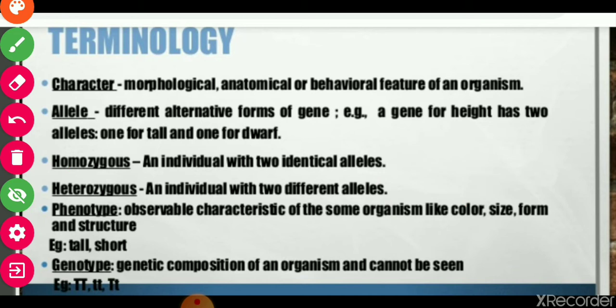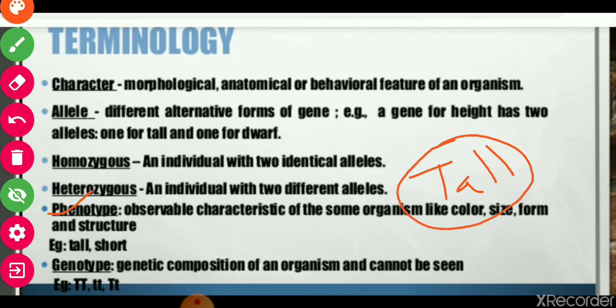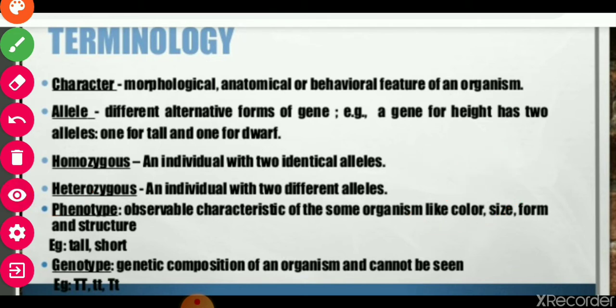Now see phenotype. So what is phenotype? Phenotype is the observable characteristics of some organism like color, size, form, structure. These are called phenotype. So see, if the plant is tall, so the tallness is called phenotype. Seed color, if the seed is green in color, so green is a phenotype of the seed. So the characteristics which can be seen, these are called phenotype.